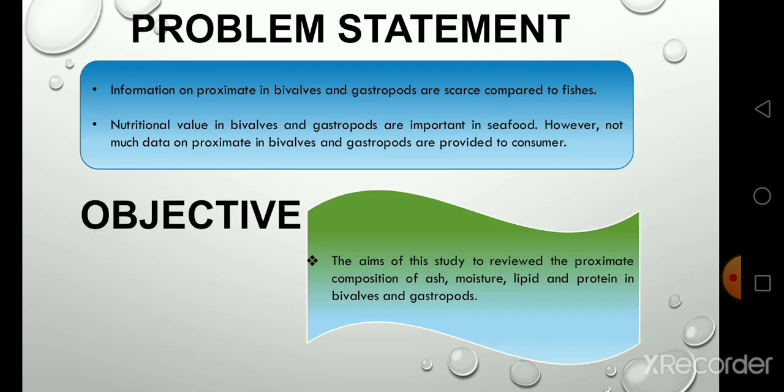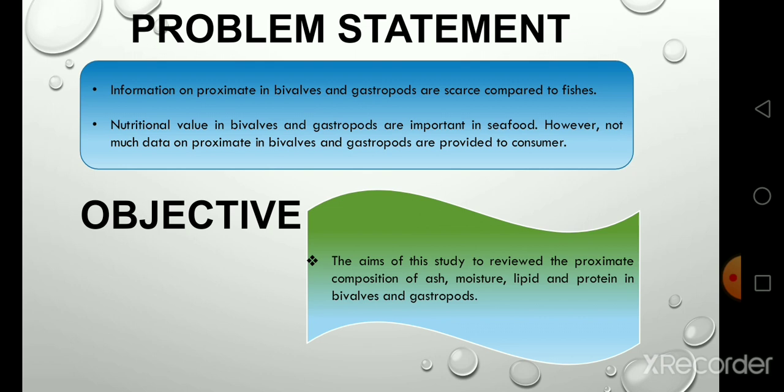Problem statement. First, information on proximate composition in bivalves and gastropods is scarce compared to fishes. Second, the nutritional value of bivalves and gastropods is important in seafood. However, not much data on proximate composition in bivalves and gastropods is provided to consumers.